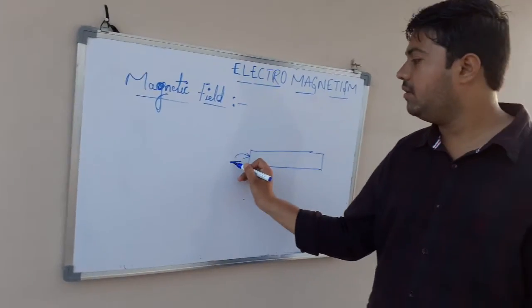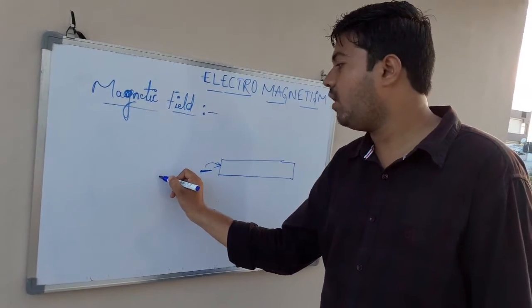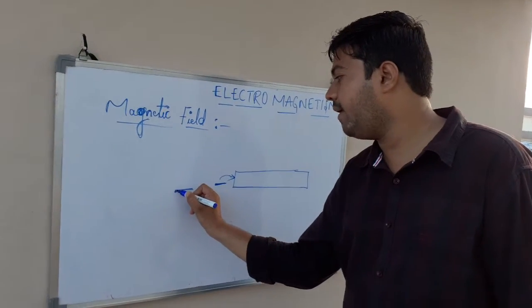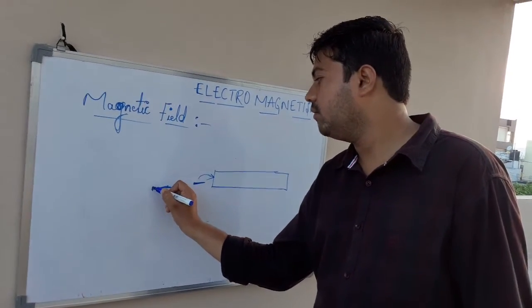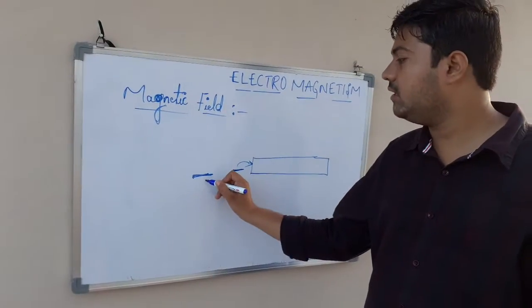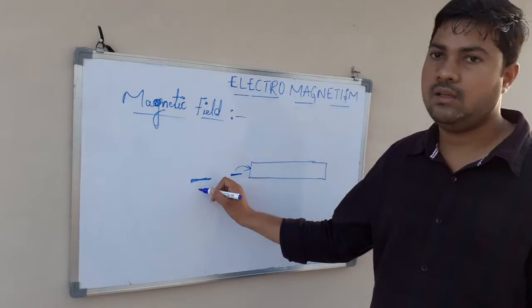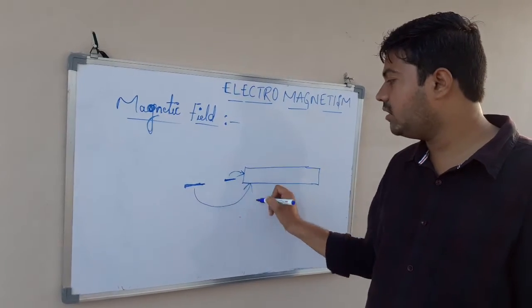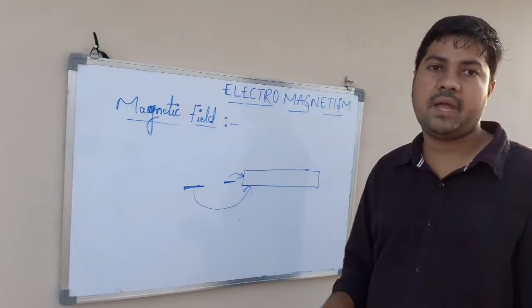For example, if you place this needle somewhat far away from the magnet, in this case also, let us say the needle gets attracted to the magnet and sticks to it.